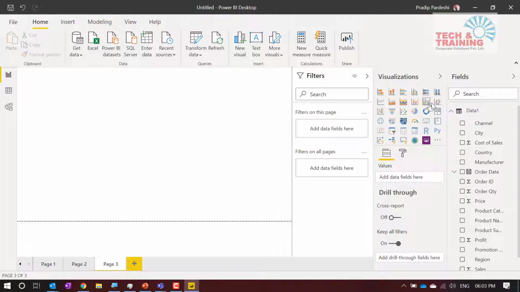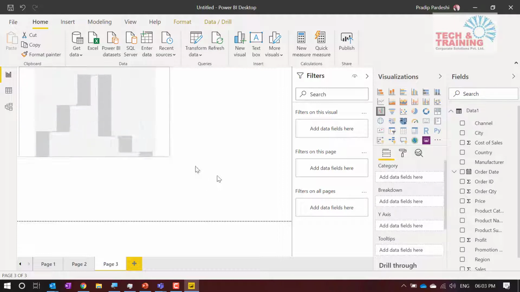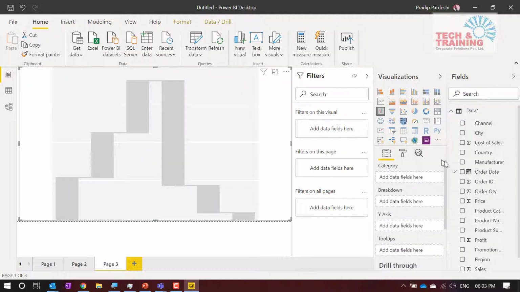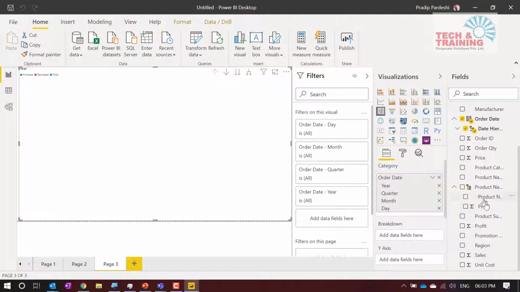I'm not sure how many of you are comfortable with a waterfall chart, but here let me create a waterfall chart. I have order date and this is hire date. So let me drag the complete order date column here. Now what I would like to do is analyze profit, or this time let me go ahead and analyze sales instead of profit. So this is nothing but the sales that I have.